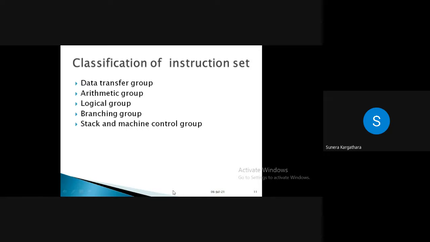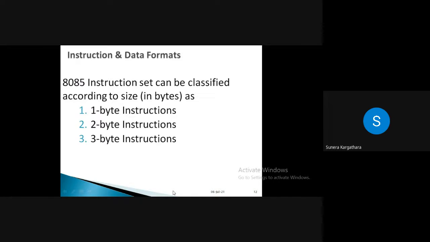So the operation to be performed by your instruction, you can put into these categories. But this particular classification of instruction will give you an idea about how much size of your memory the instruction will take to store and execute.